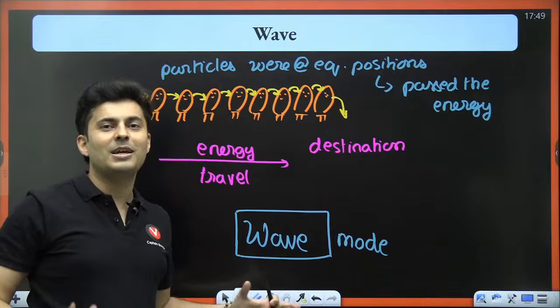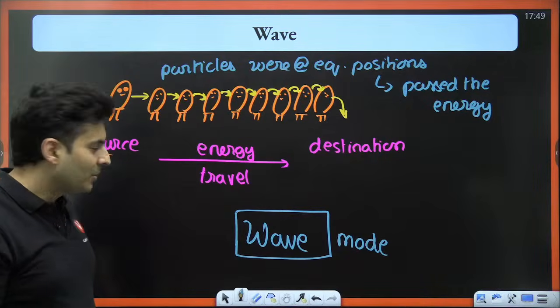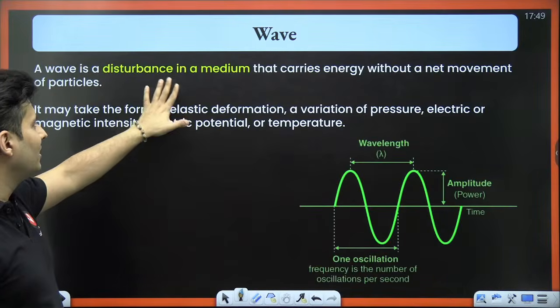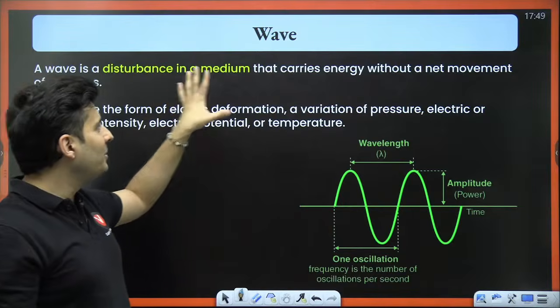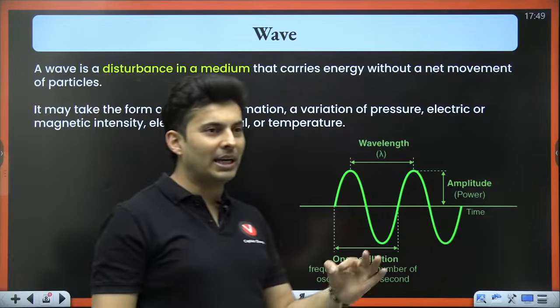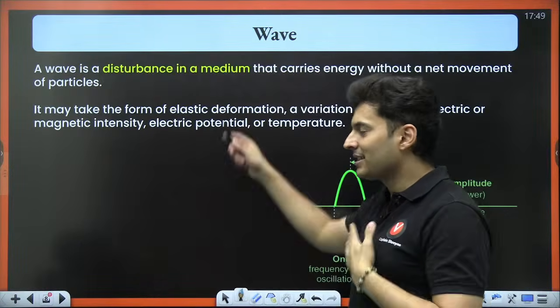All the people are at the same place, they are just transferring the quantity like energy from one place to the other. So wave is a disturbance in a medium that carries energy without net movement of particles. This is what is there in your NCERT also. Does that make sense?